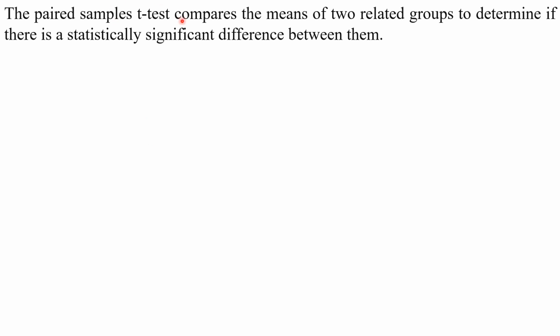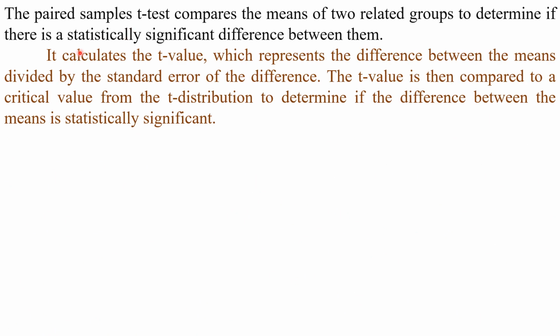The paired sample t-test compares the means of two related groups to determine if there is a statistically significant difference between them. So here the paired sample t-test is used. We have two related groups, pre-test and post-test, and we are finding the statistically significant difference.